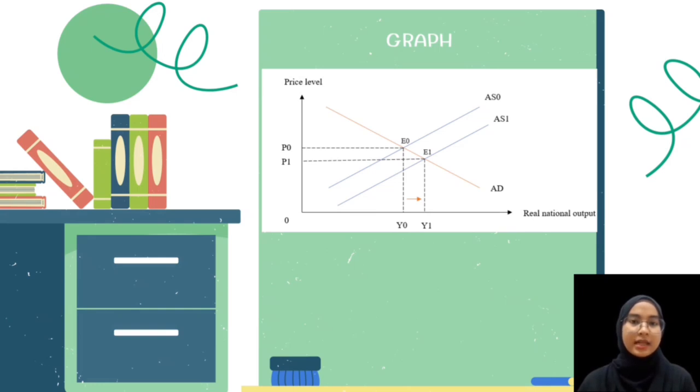When the price level decreases, then the supply will decrease. The AS curve will shift to the right, from AS0 to AS1, and real national output will increase from Y0 to Y1.